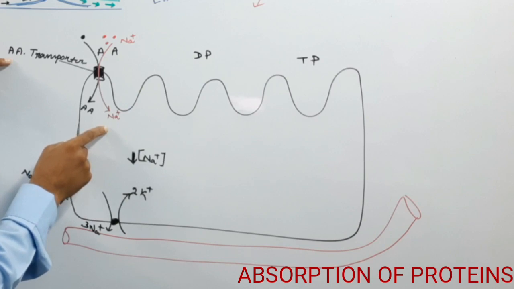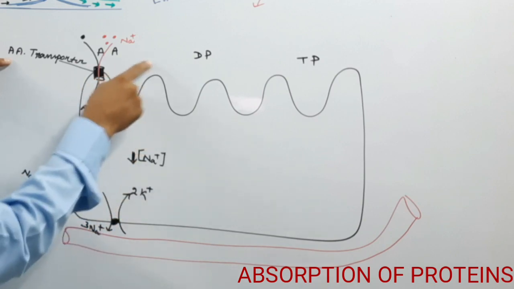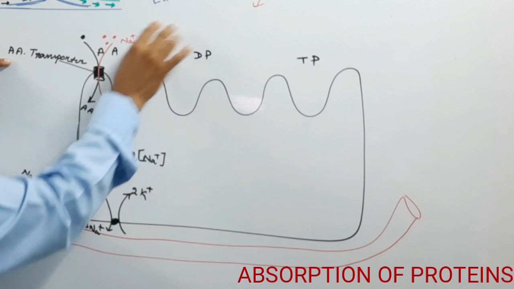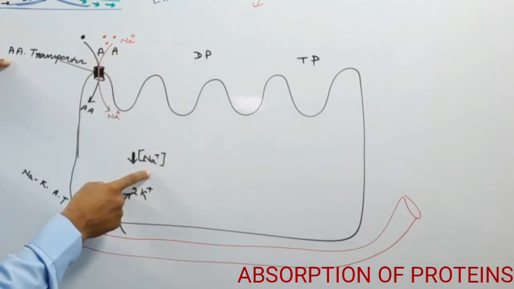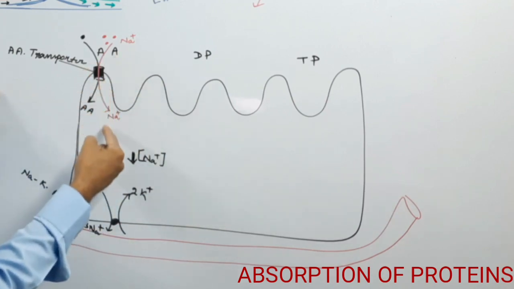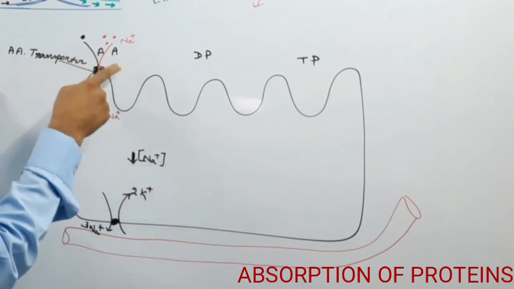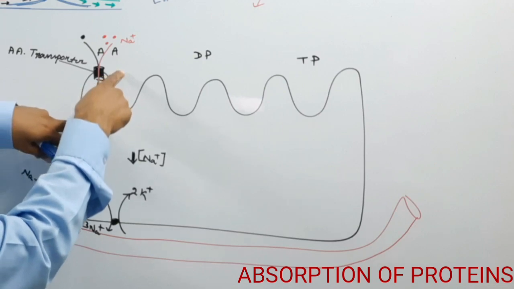Here, the outer side is the lumen side, which has a higher concentration of sodium, and inside is the lower concentration of sodium. When the sodium enters into the cell, the amino acid also utilizes such benefit.